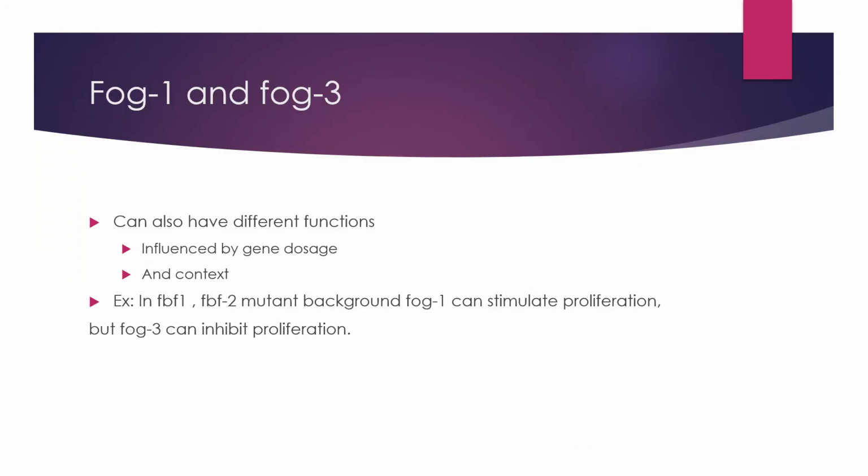FOG1 and FOG3 also have different functions in the cell, which are influenced by gene dosage, and it depends on the context in the cell. For example, in FBF1 and FBF2 mutant backgrounds, FOG1 can stimulate cell proliferation, but in the same background, it can also inhibit FOG3 proliferation.